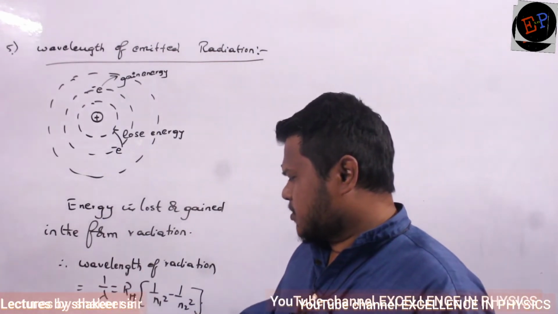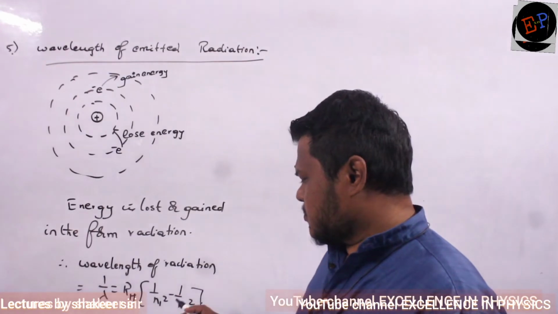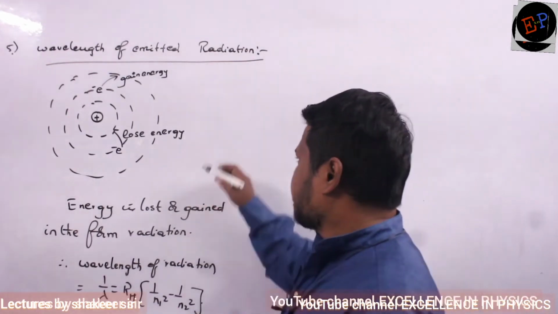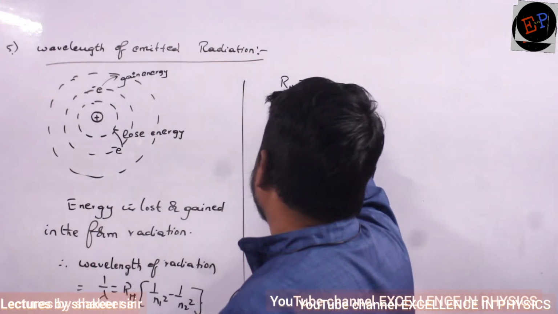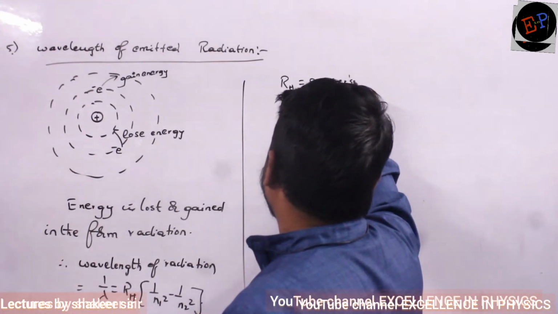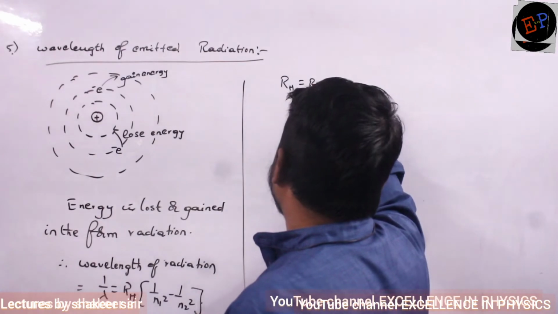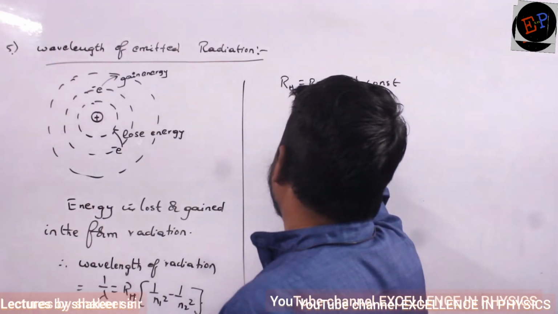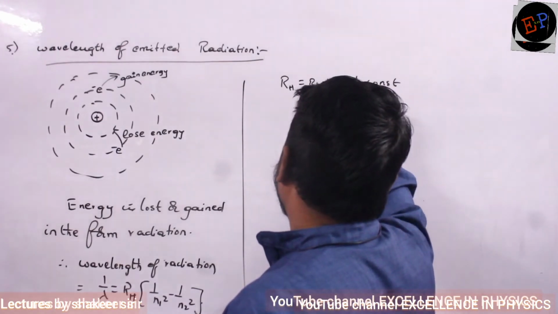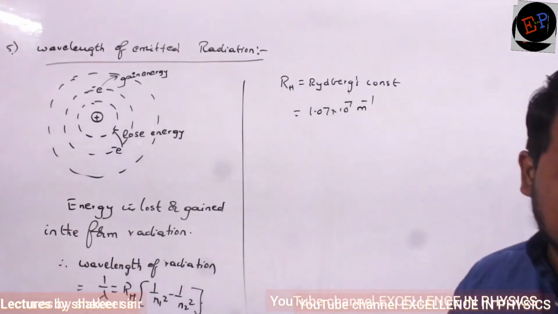So what is RH here? RH is called Rydberg's constant, and its value is 1.07 into 10 power 7 m power minus 1. That is the value of Rydberg's constant.